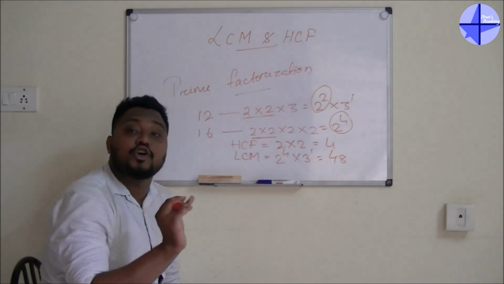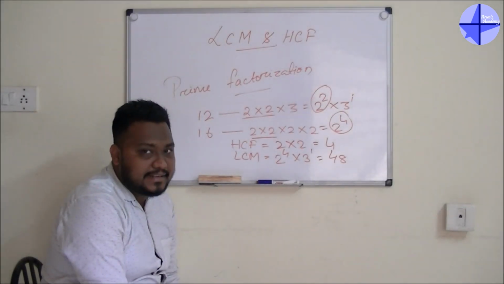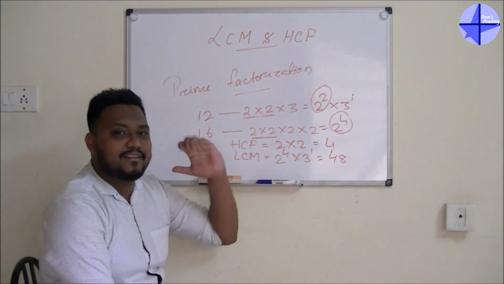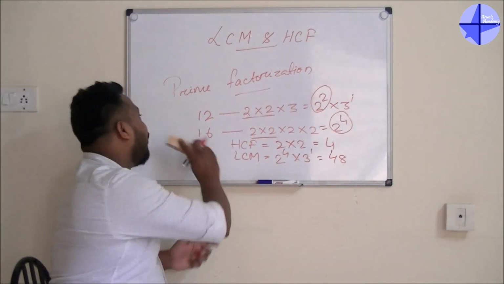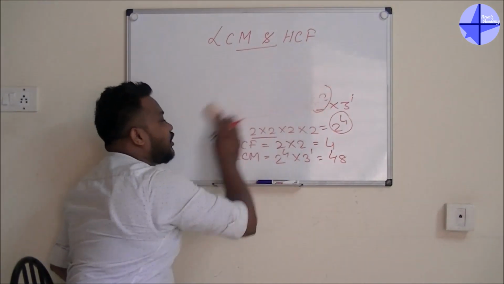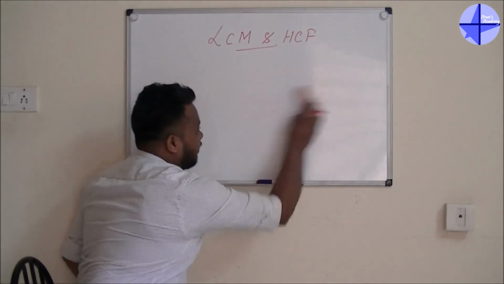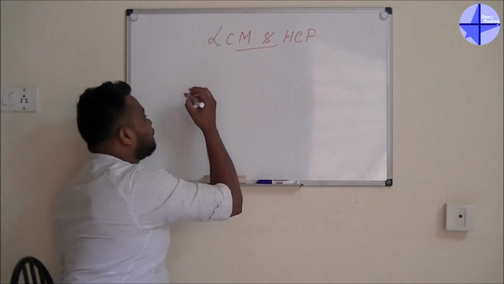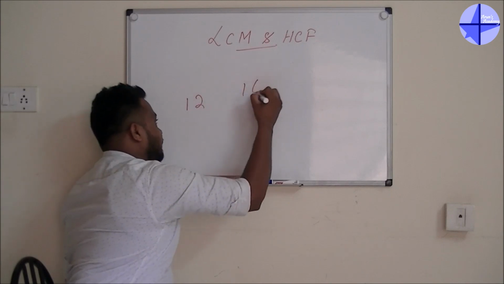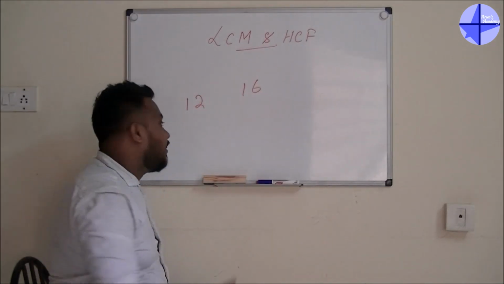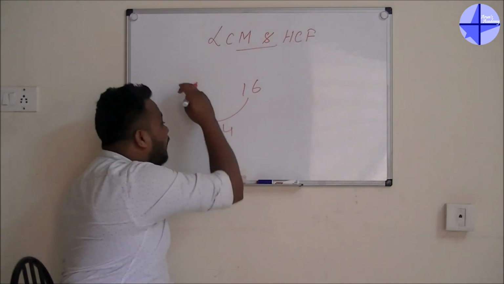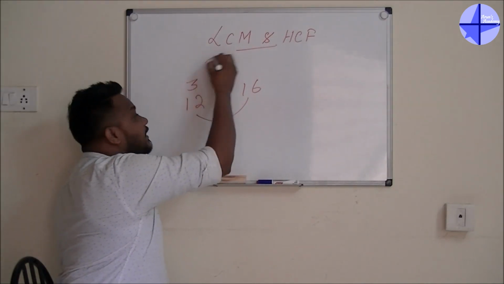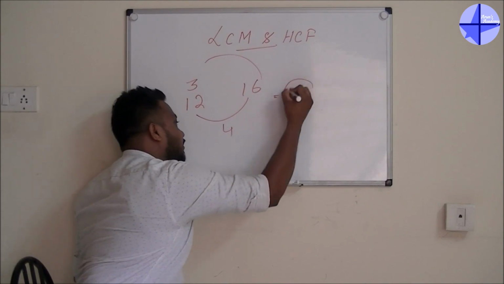That is the shortcut method. By using that, you can find the answer within 5 seconds. I think everyone is waiting for the shortcut, so let's start. We'll take the same numbers, 12 and 16. What is the difference? The difference is 4. 12 divided by 4 is 3. 3 into 16, answer is 48.